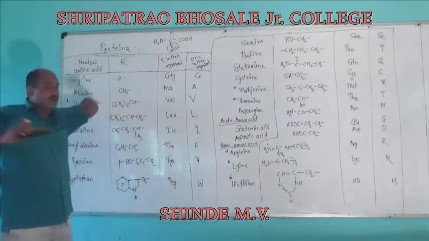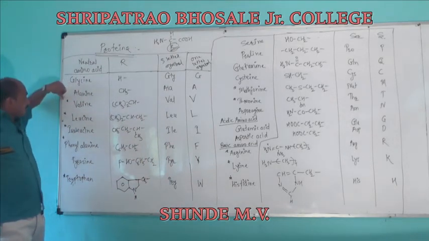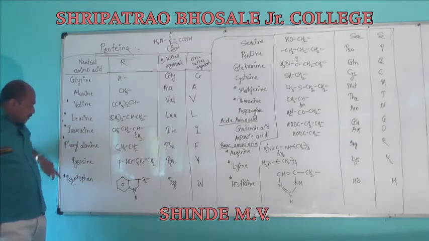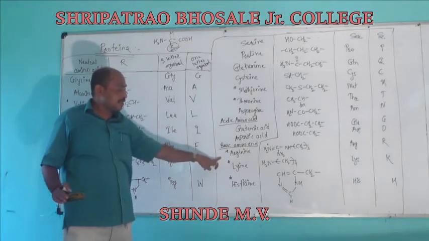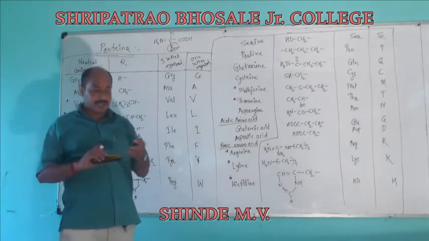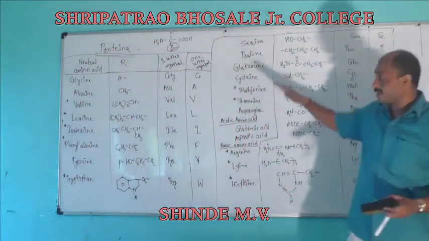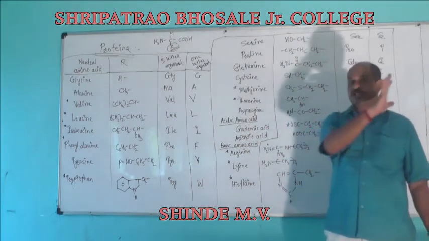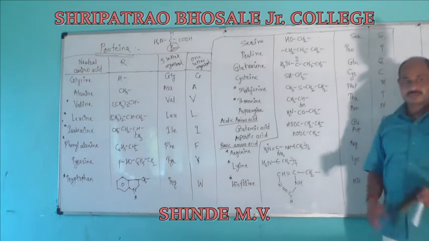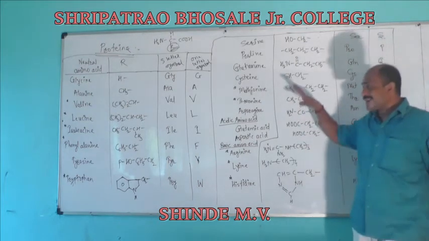This is the table of amino acids. I am drawing here asterisk markings at valine, leucine, isoleucine, phenylalanine, tryptophan, methionine, threonine, arginine, lysine, and histidine. These 10 asterisk-marked amino acids are essential amino acids. When we observe them, these are not synthesized in the body.